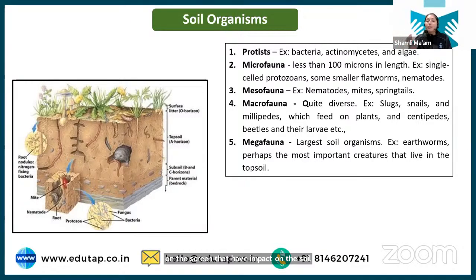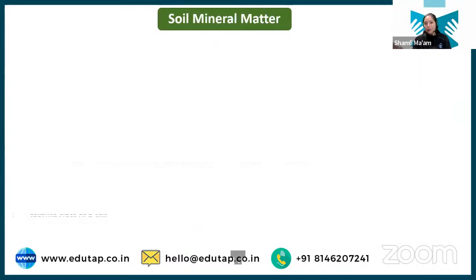Just remember what the different types of factors are that affect crop growth. Here, soil organisms also have an impact on crop growth because they are important. Again, there are so many bacteria and so many fungi present in the soil that help in decomposition. So when decomposition happens due to these organisms, then only are the nutrients released in the soil. That is why these are also important.